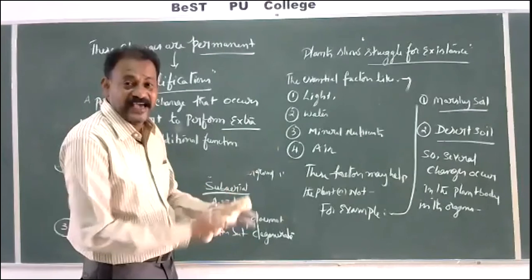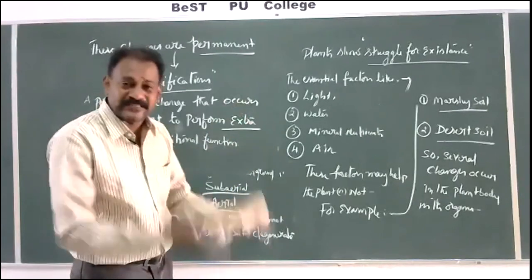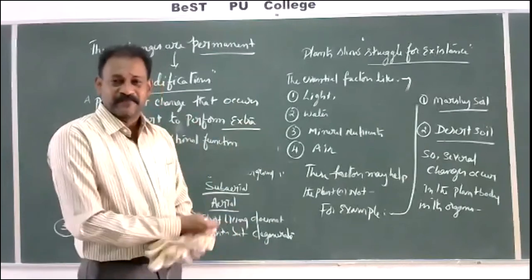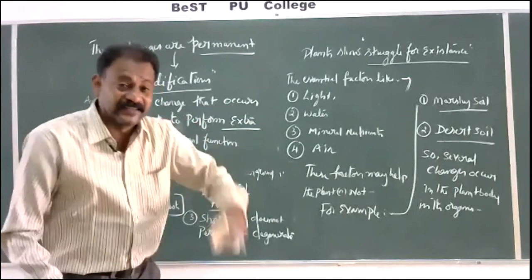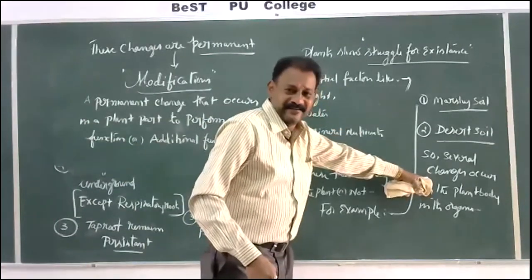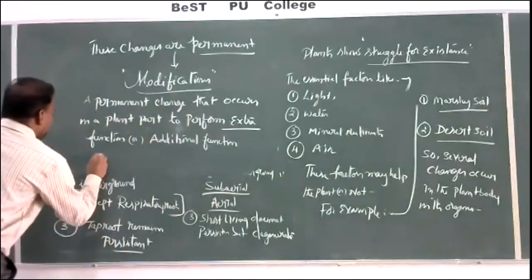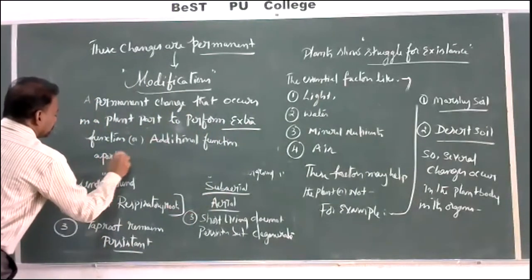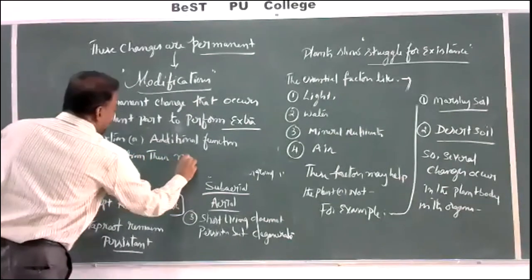Some roots will be there for nitrogen fixation, nodulated roots. Some roots are there to store food material. So the root's normal function is absorption, but here roots are showing some changes, an additional function apart from their normal function.